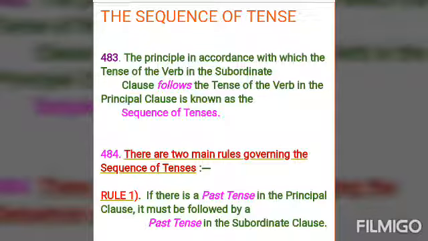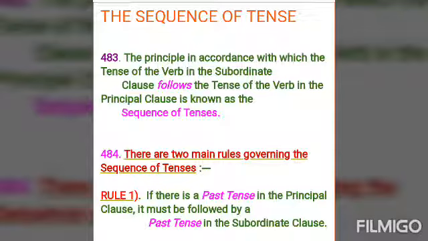Well, there are two main rules for the sequence of tense. First is, if there is a past tense in the principal clause, it must be followed by a past tense in the subordinate clause. Means, if the verb in the principal clause is in the past tense, then the verb in the subordinate clause must also be written in the corresponding past tense. For example, I knew he was telling a lie. And the second example is, he worked hard so he might pass.